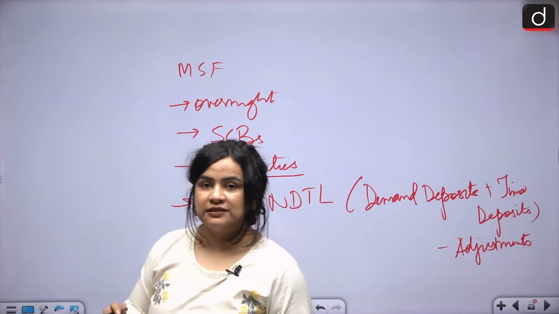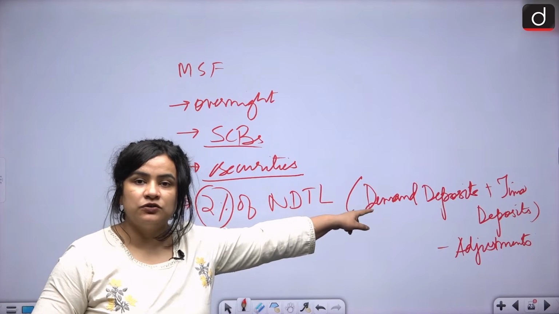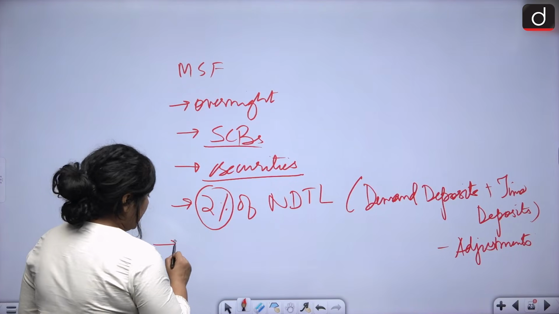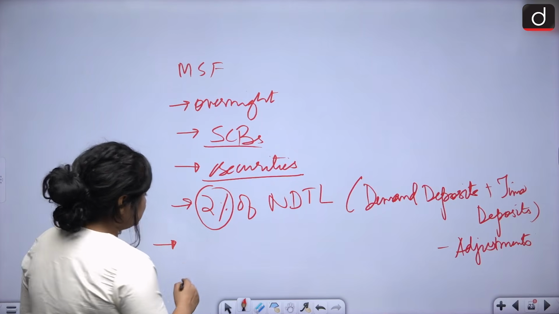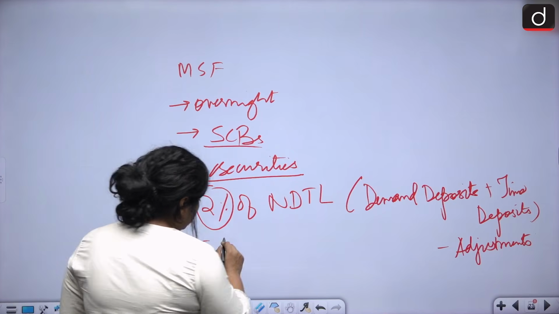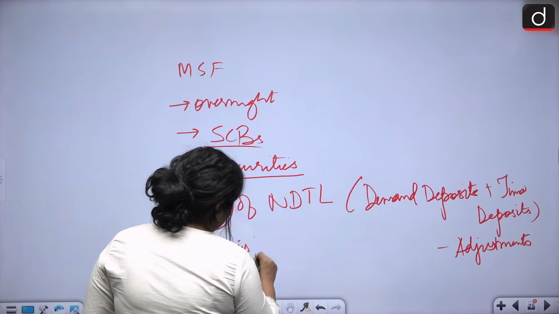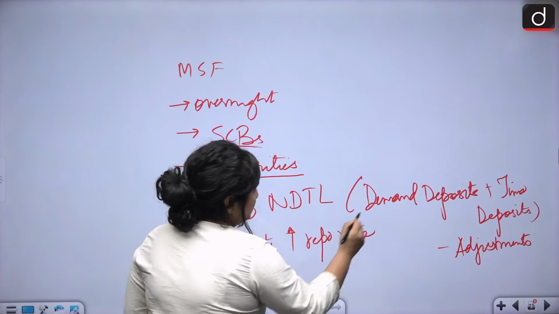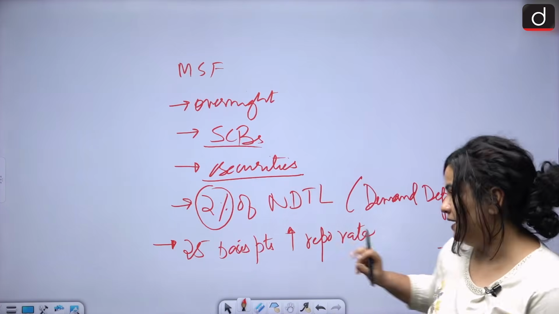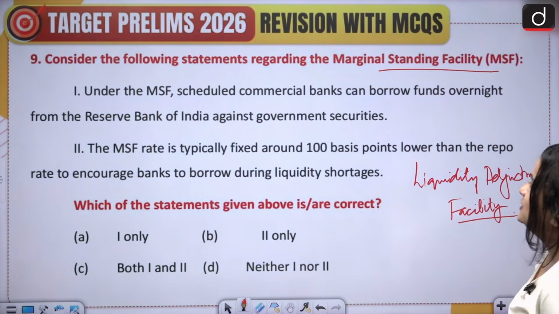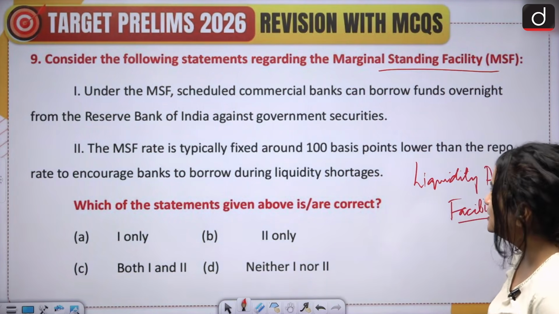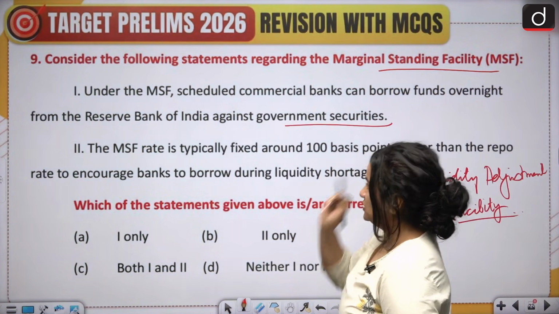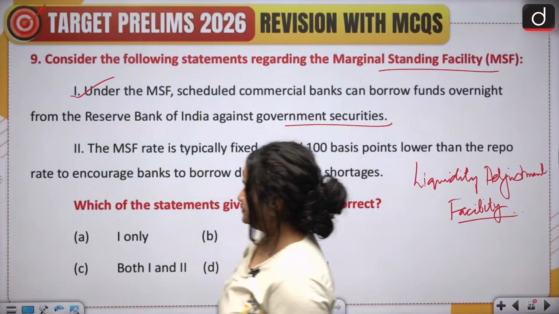capping of 2%, meaning if your NDTL is 100 crores, you can only borrow up to rupees 2 crores overnight from the RBI, and usually you can borrow this at a price which is around 25 basis points higher than the repo rate. Why? Because it is a penal rate. It is a penalty that you have to pay. With this background, let's look at the first statement under the MSF. Scheduled commercial banks can borrow funds overnight from the RBI against government securities. So this statement is accurate.